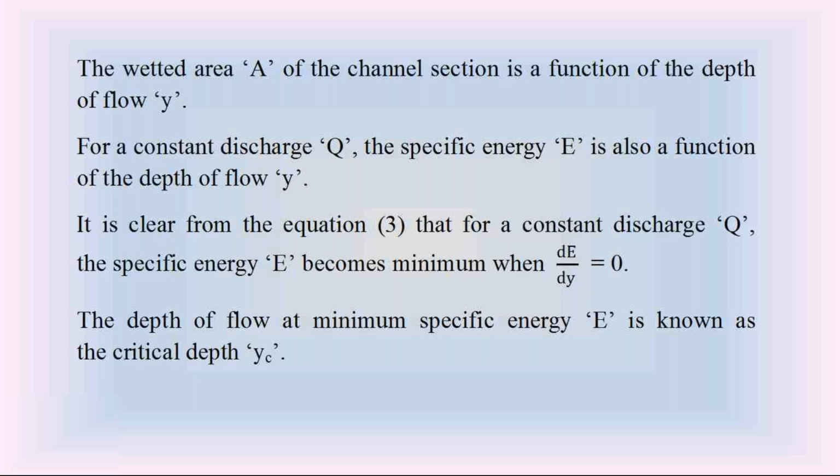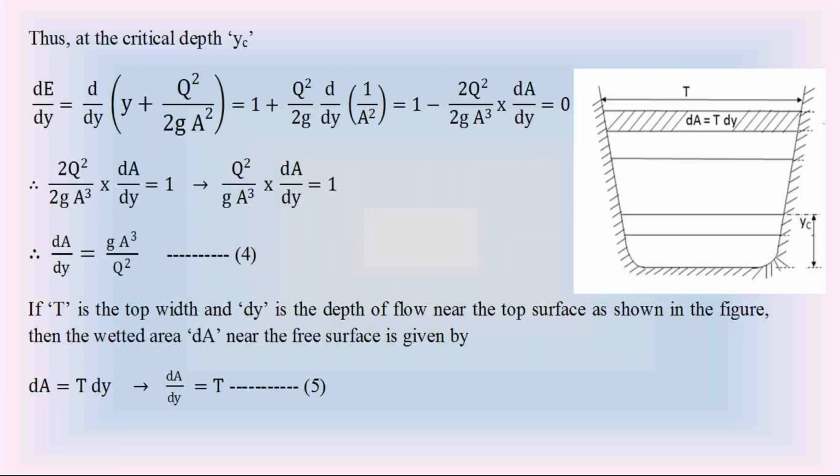At minimum specific energy, the depth of water flow is called the critical depth of water flow. And in the last class, I explained the differentiation dE by dy equal to 0 by substituting the equation 3 in place of the specific energy E. So check this differentiation. dE by dy equal to d by dy of, this is the equation 3, y plus q square by 2g a square. Here y is the depth of water flow, A is wetted area. Wetted area is also a function of the depth of water flow y.